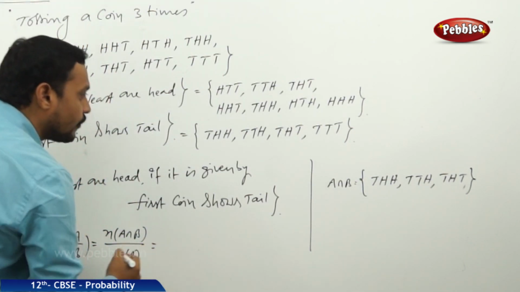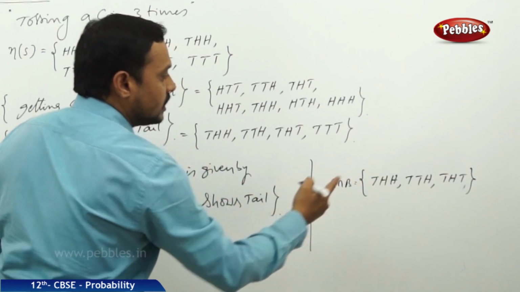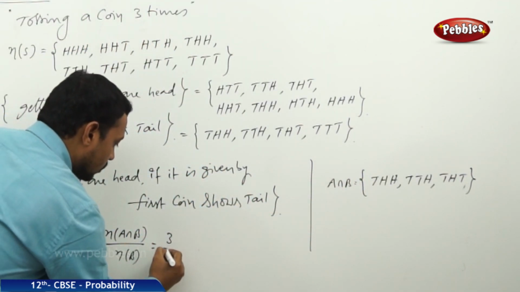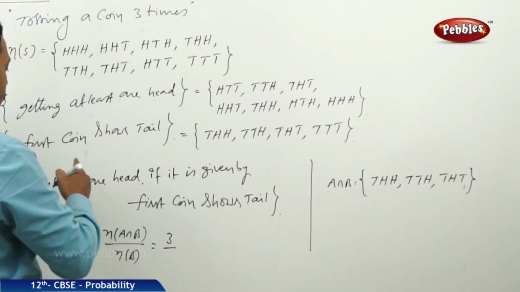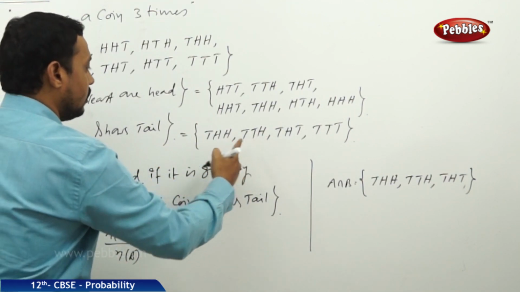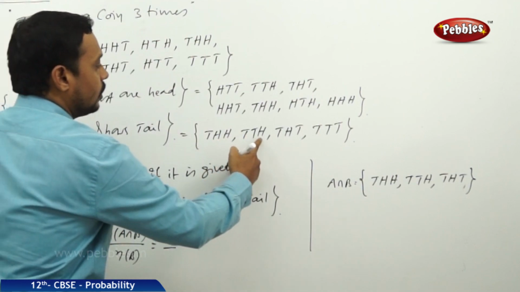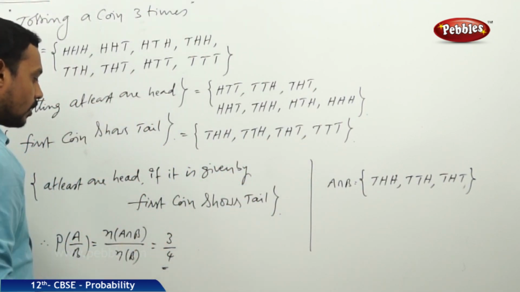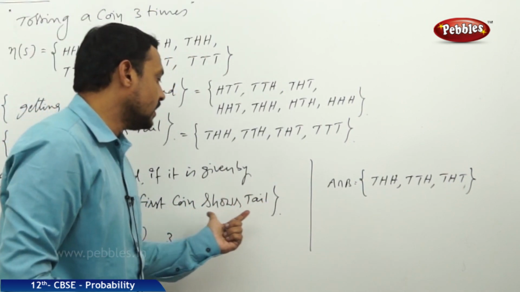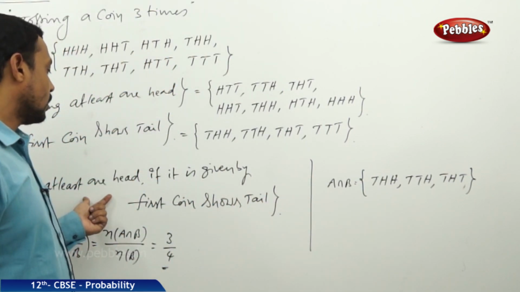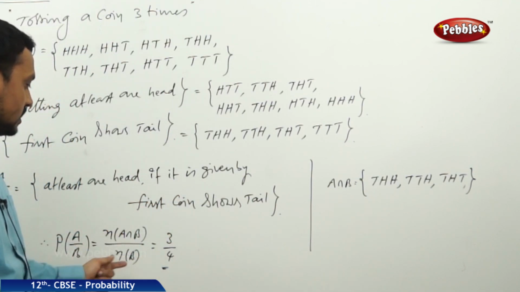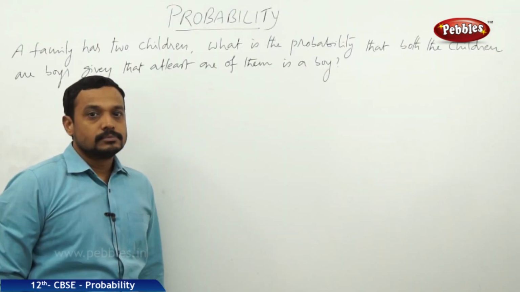Therefore, the number of favorable cases for this event is 3, divided by n(B). What is the total number of cases here for B? That is equal to 1, 2, 3, 4. So out of 4, 3 are favorable to this event. Therefore, the probability of the conditional event A by B is 3 by 4.